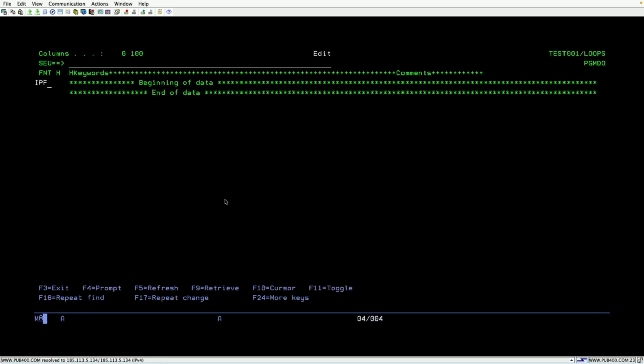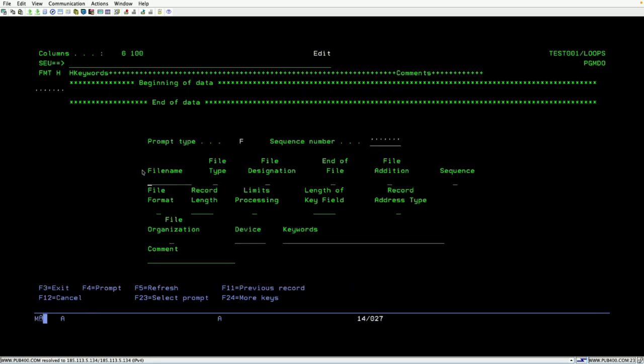Next, I want an F spec, IPF, enter. This is the F spec where you can mention the file name, the file type and the file designations. We can learn this F spec completely when we discuss file operations like input operations and update operations.